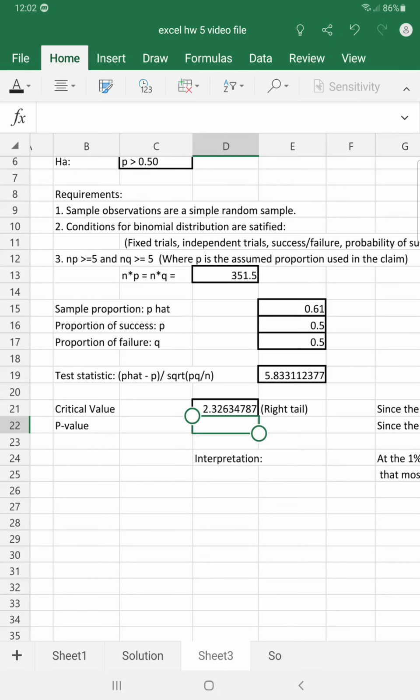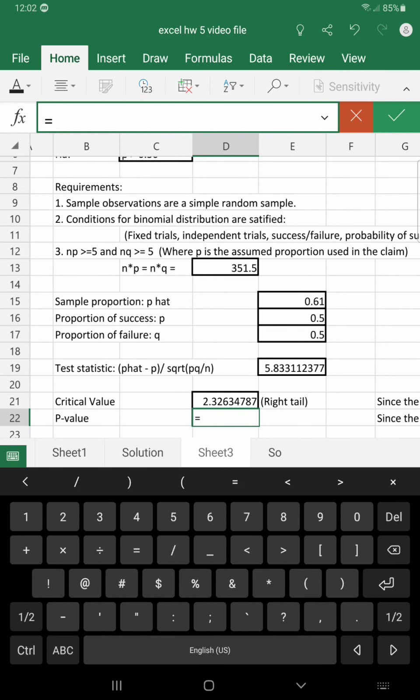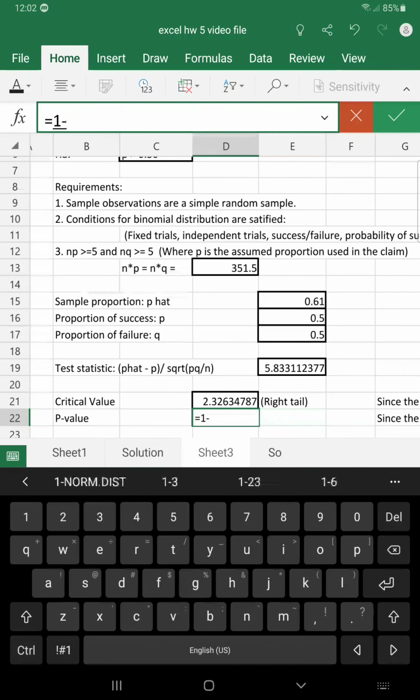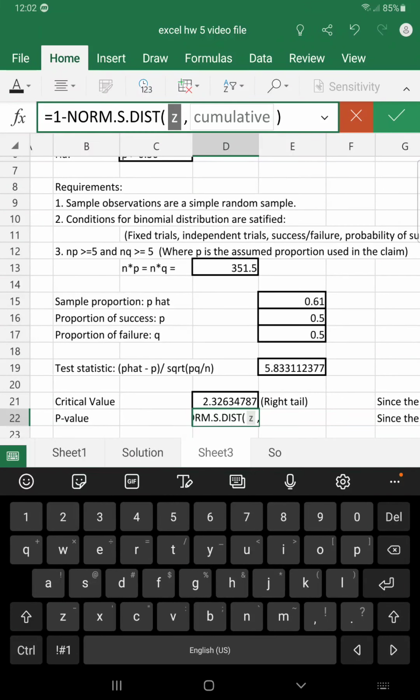Then we can calculate the probability. So what is the probability that x will be greater than 5.833? Well, that is the same as using the complement, 1 minus the probability, and again we'll use the standard normal distribution here.